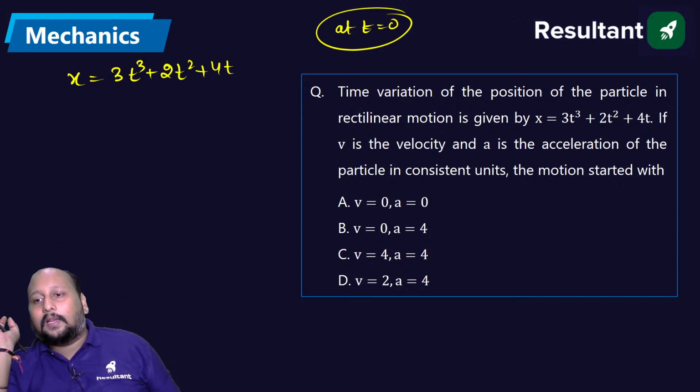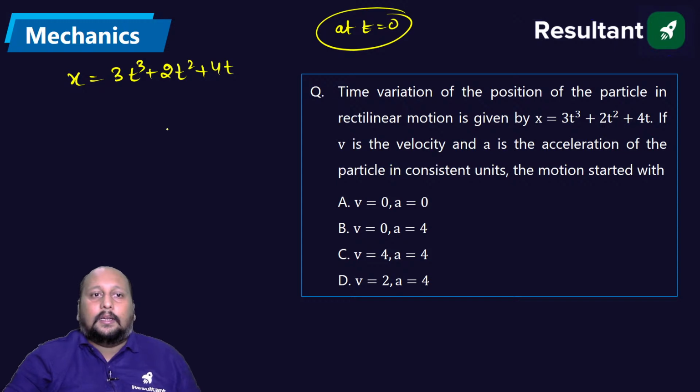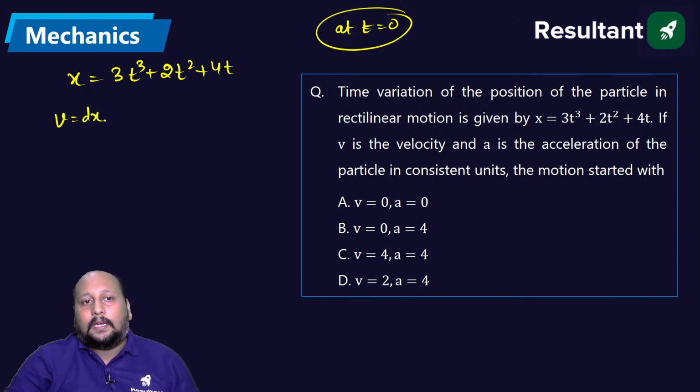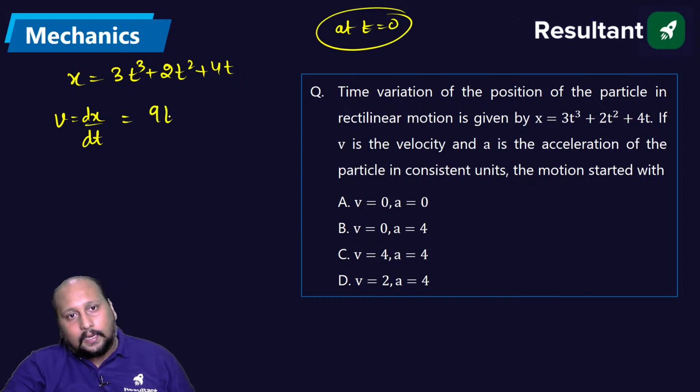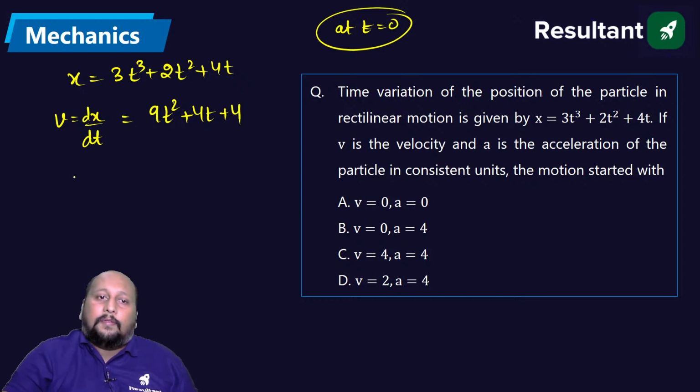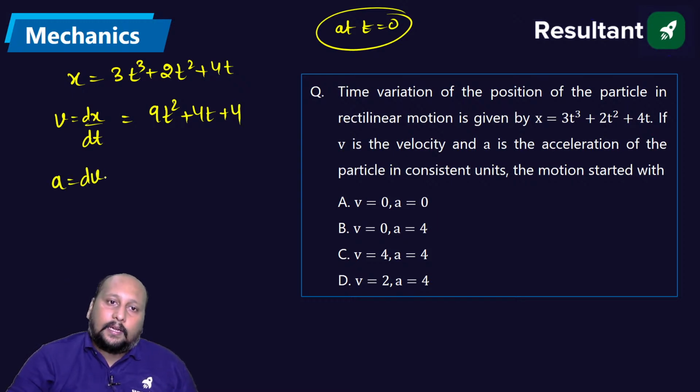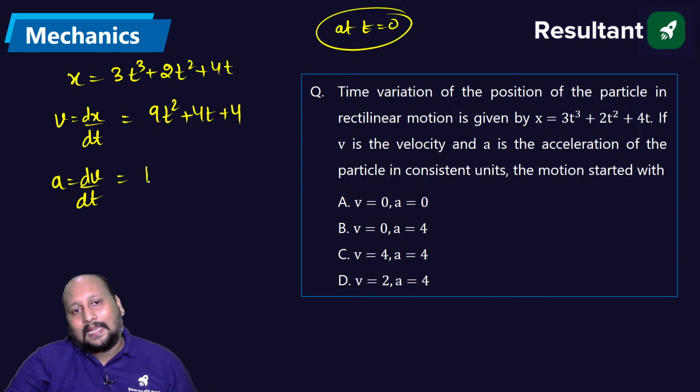How do we calculate velocity? Sir, we know that velocity is equal to dx by dt. Okay, so we differentiate. This is 9t square plus 4t plus 4. If I want to calculate acceleration, that is dv by dt. So this is 18t plus 4.